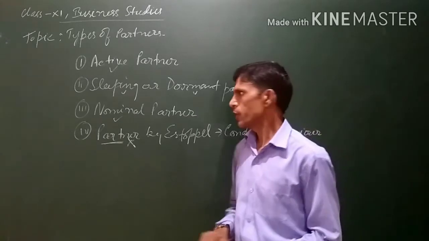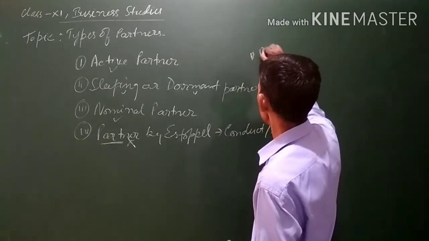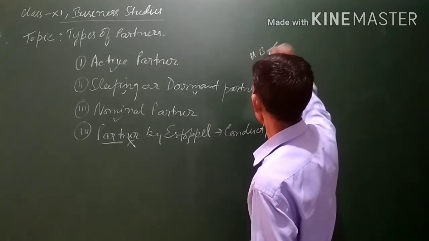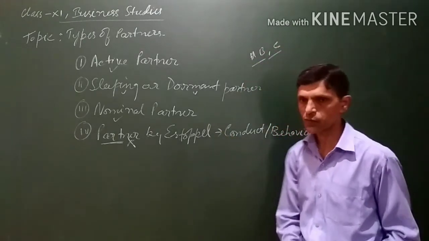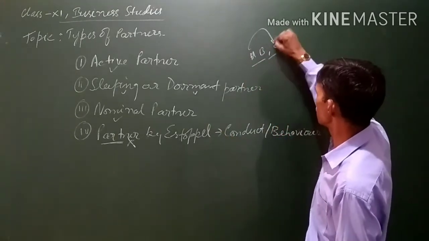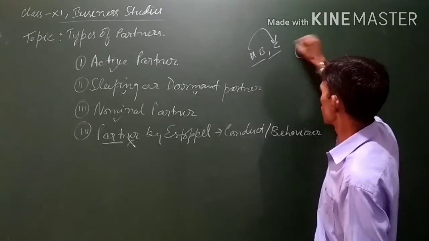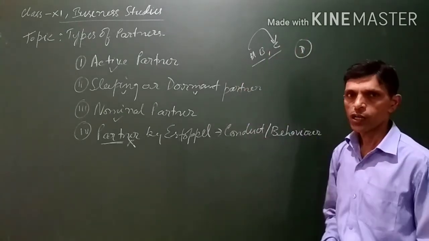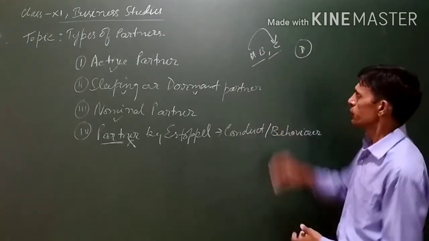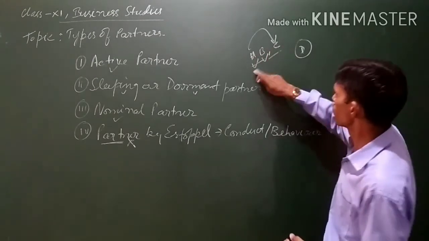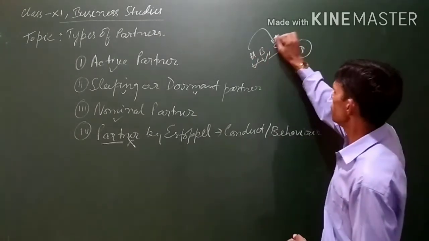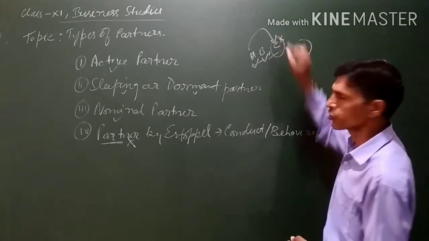Assuming that A and B, they are the two persons, A, B and C. Let's take three persons are there. Suppose A along with C went to D to conduct some business transaction. Suppose A and C, these are actually two partners in the business. He is not a partner. She is not a partner.